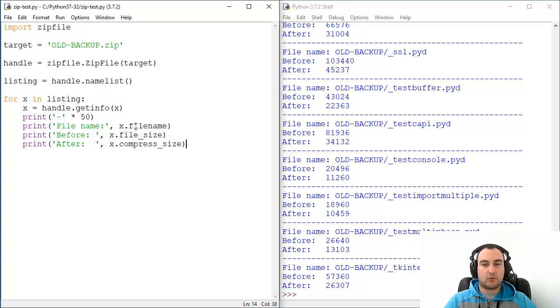Let's go once again through it. This is the target. This is how you pass the target to this command and you get the results. But that's not enough. You need a listing, and you will get the listing when you employ namelist on the handle, and then you use a for loop to go through the listing.